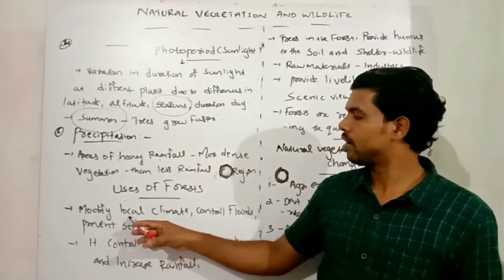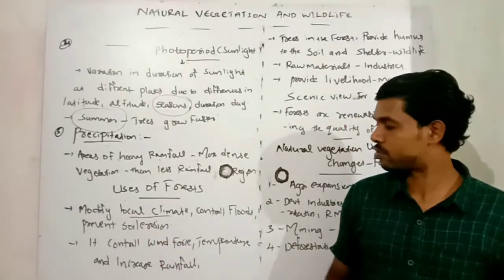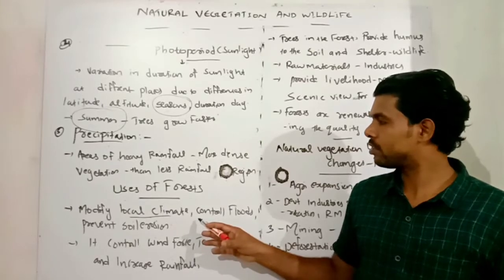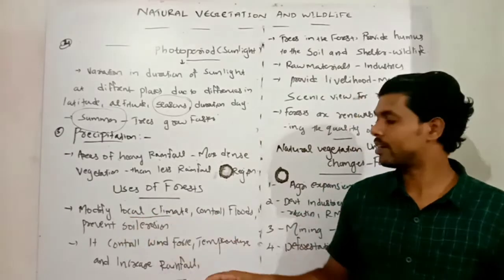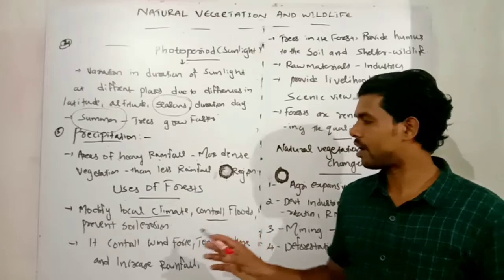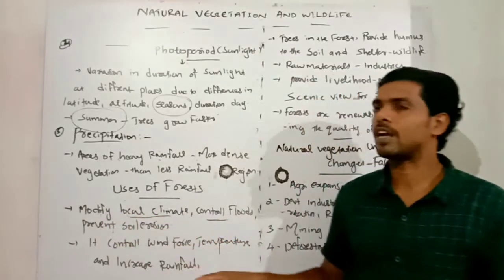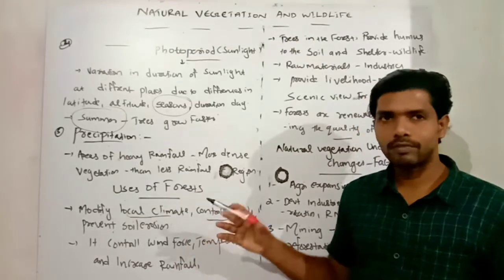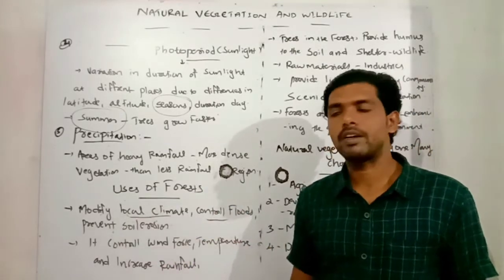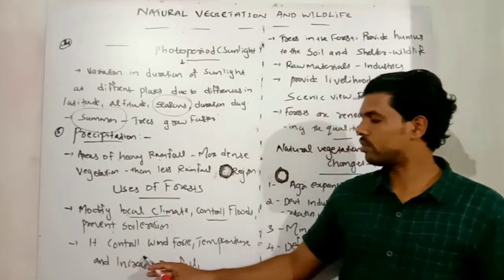Trees, and especially forests, are modifying the local climate of one region, and they control floods and prevent soil erosion. Second one, they control the wind force